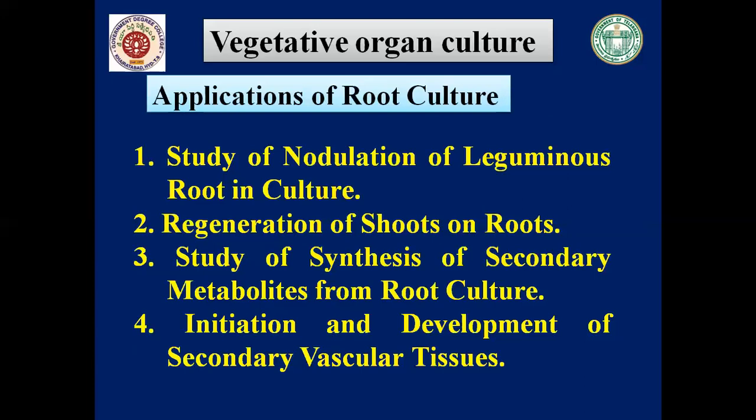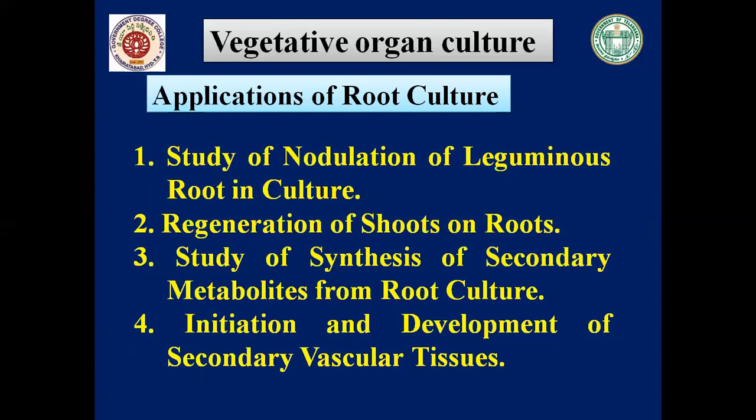Root culture has been used to locate the site of biosynthesis of such compounds. Root culture techniques are also used to increase the synthesis of such compounds in cultured roots by some nutritional manipulations. So biochemical pathways of secondary metabolite synthesis can be studied from this root culture technique.